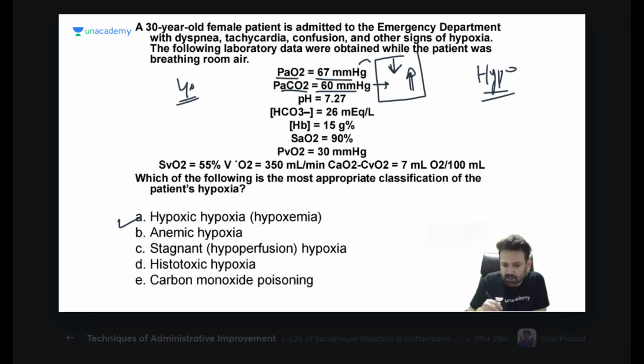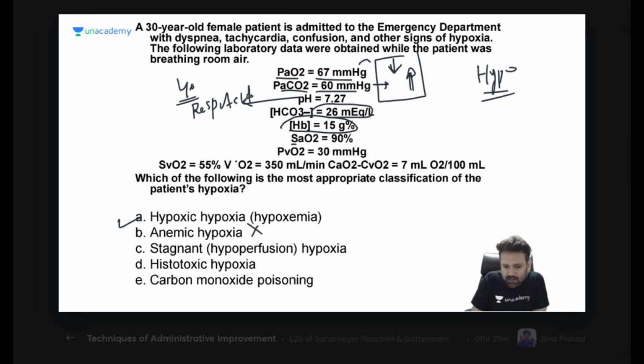But I am going one step further. Bicarbonate is a little bit increased because of compensation. pH is decreased. If pH is decreased because of CO2, it might be causing respiratory acidosis because of retention of carbon dioxide. Hemoglobin is 15 gram. It is absolutely normal. The patient will not have anemic hypoxia.